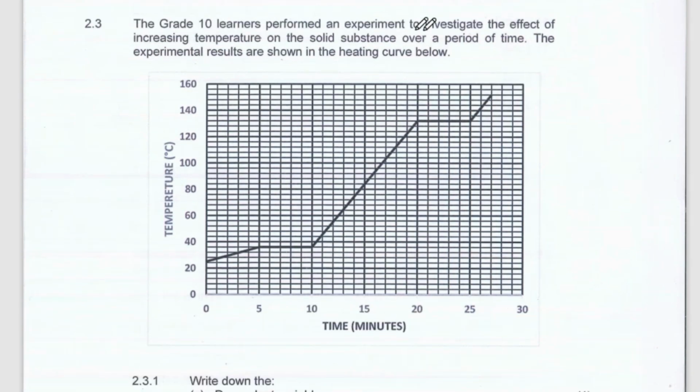learners performed an experiment to investigate the effect of increasing temperature on a solid substance over a period of time. And they are saying that the experimental results are shown in the heating curve. This is a heating curve. Yesterday, I showed you the different curves, the cooling curve and the heating curve. And I said that we're going to bring one. Anyway, we brought the heating curve.